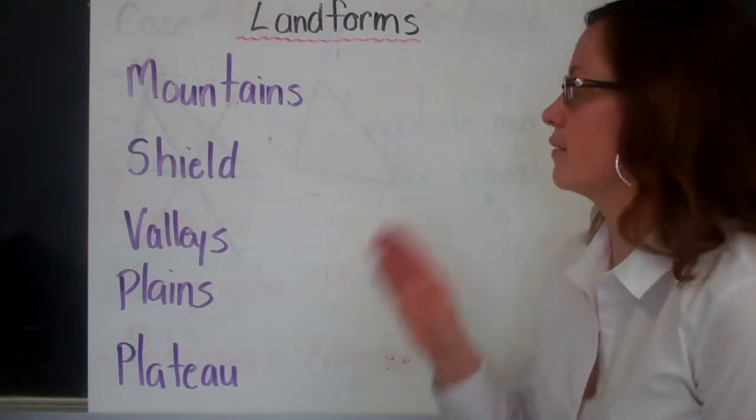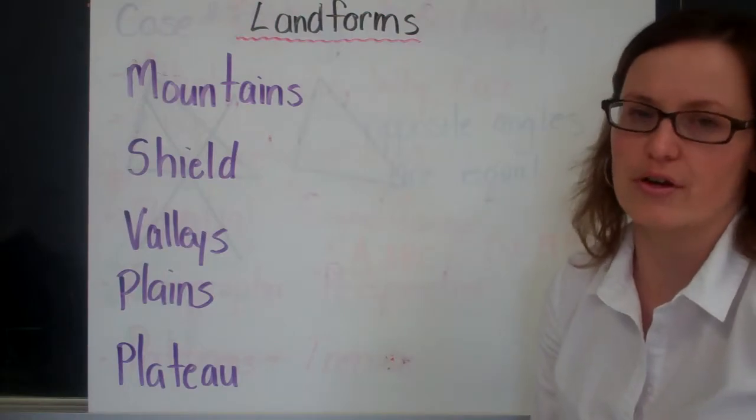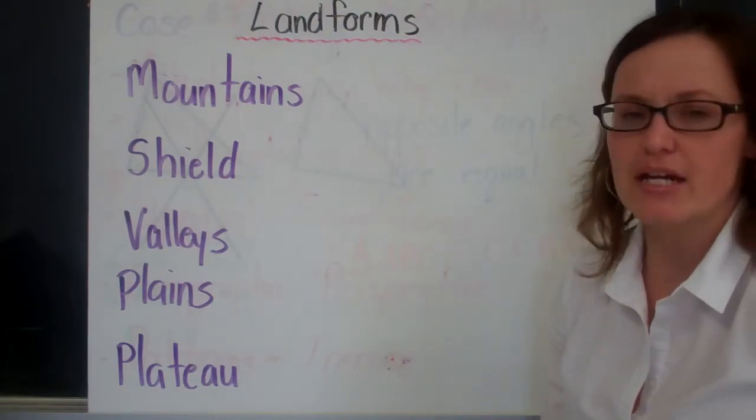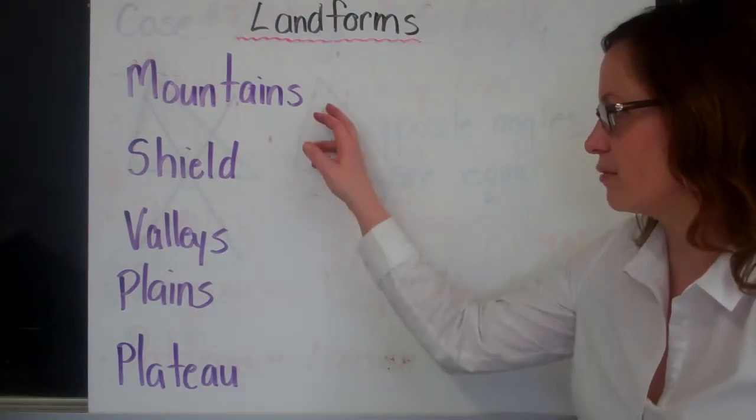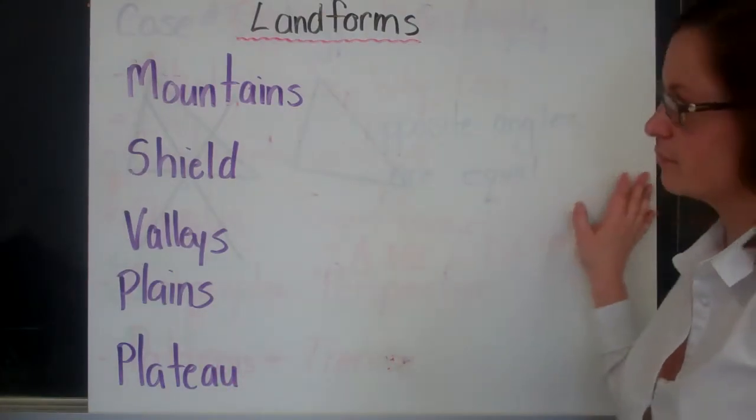Today we're going to talk about landforms. Landforms are natural features that occur on the Earth's surface. There are 5 major landform regions. They are mountain, shield, valleys, plains, and plateau.